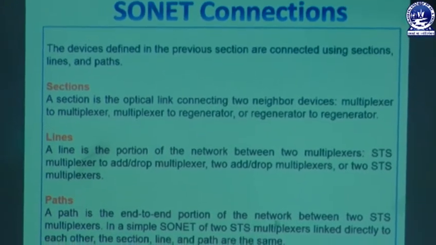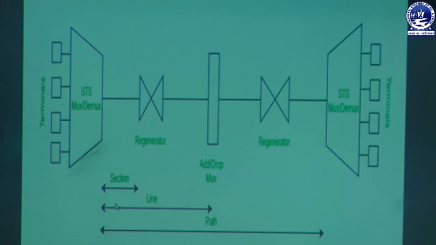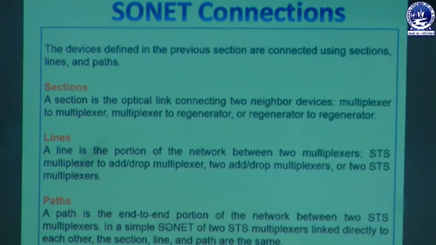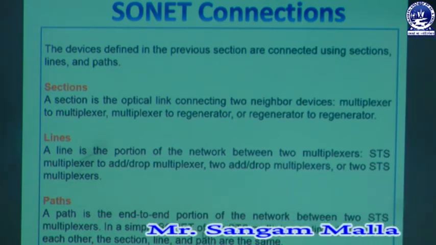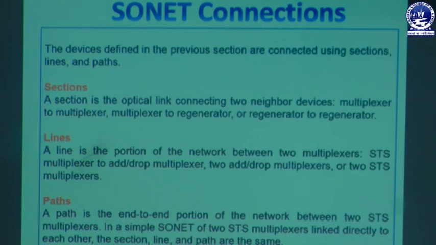Next comes the concept of path. A path is the end-to-end portion of the network between two STS multiplexers. You can see the picture over here, there is a multiplexer and this is also a multiplexer, but whenever the multiplexers work at the two terminals, the concept is known as the path. So the path is the end-to-end portion of the network between two STS multiplexers. In a simple SONET of two STS multiplexers linked directly to each other, the section, line and path are the same.